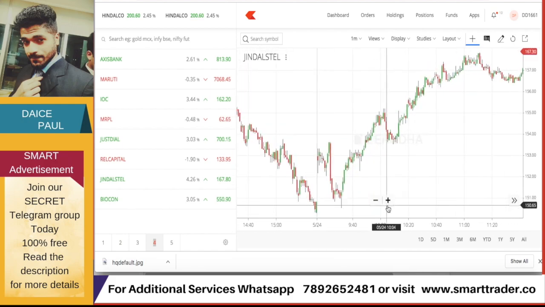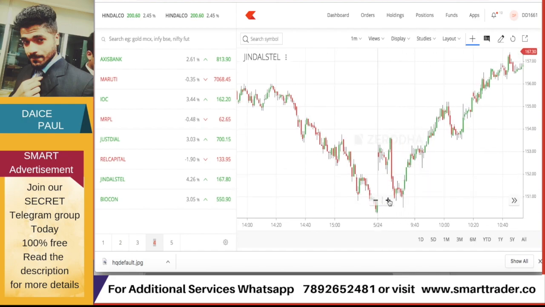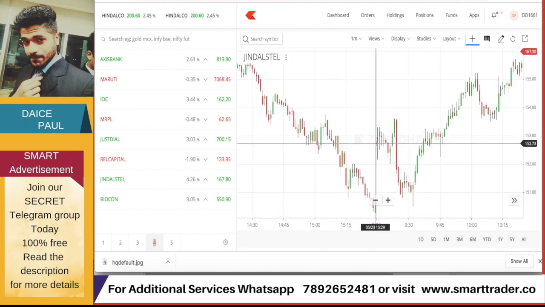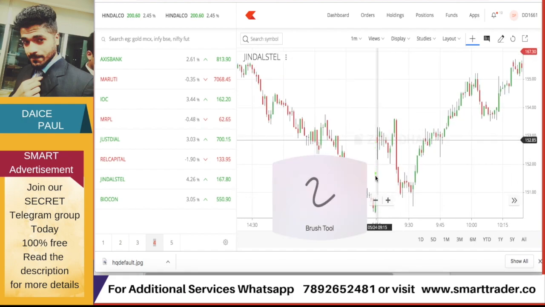Okay, so you have one live example over here. The market closed over here and finally opened over here. So there is a gap over here. What happens generally in the market for a few minutes, whenever there's a gap up or gap down, is that the stock or whatever the market tends to fill the gap.